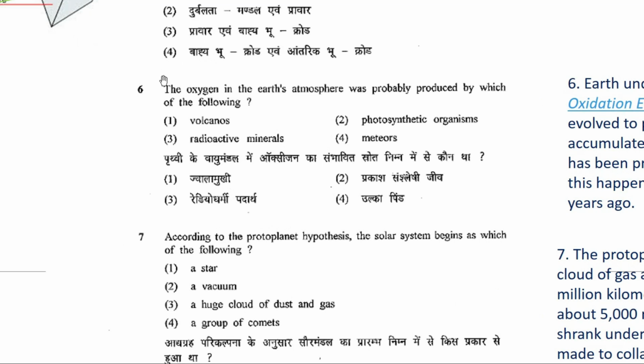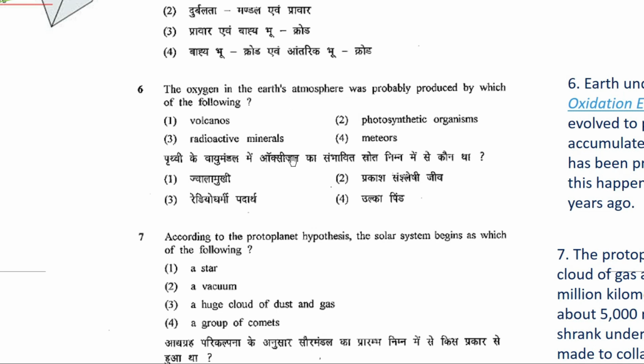Now let's look at your sixth question. The oxygen in the Earth's atmosphere was probably produced by which of the following? Option 1, volcanoes. Option 2, photosynthetic organisms. Option 3, radioactive minerals. And option 4, meteors. Okay, so here we have to tell that in the Earth's atmosphere we have oxygen. So from where was this oxygen probably produced?